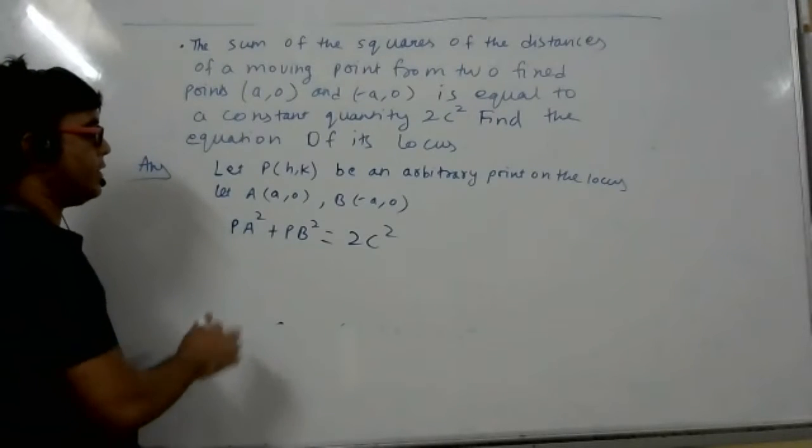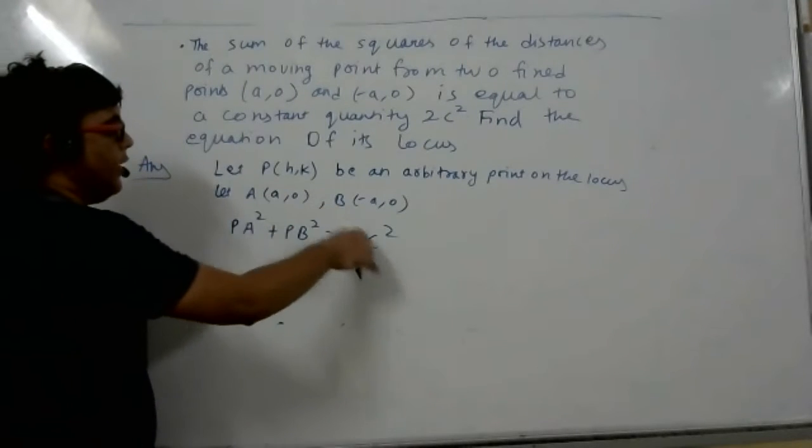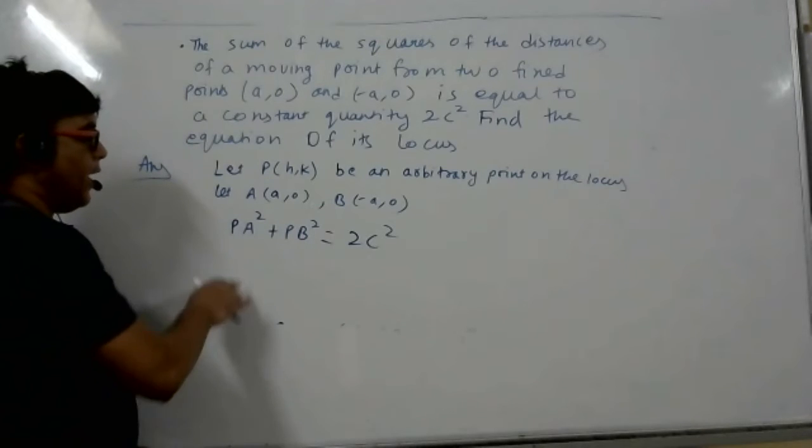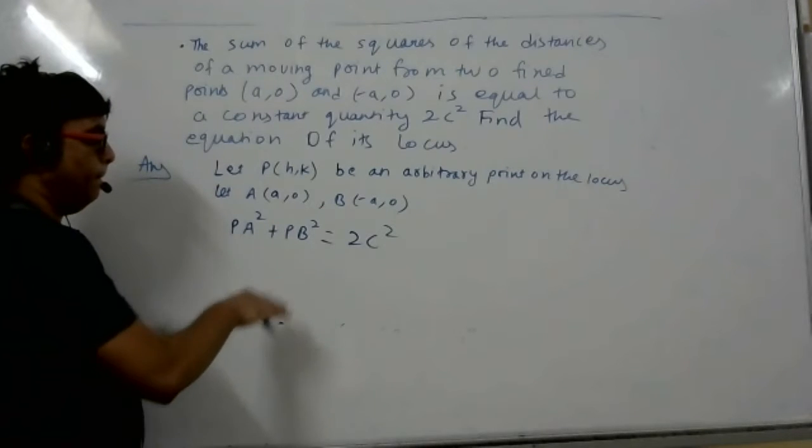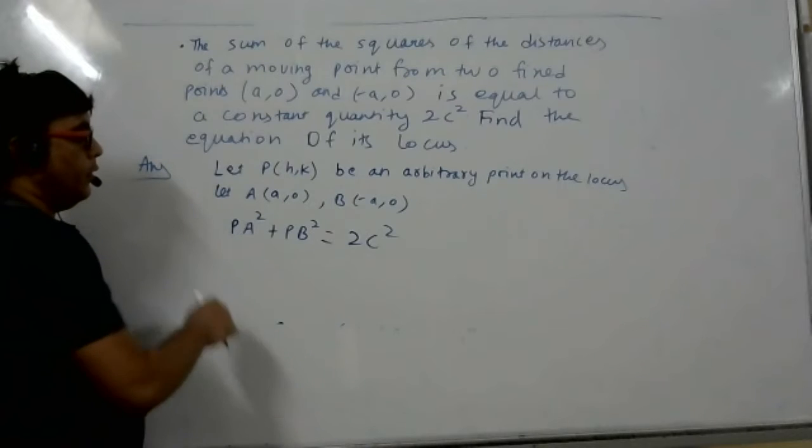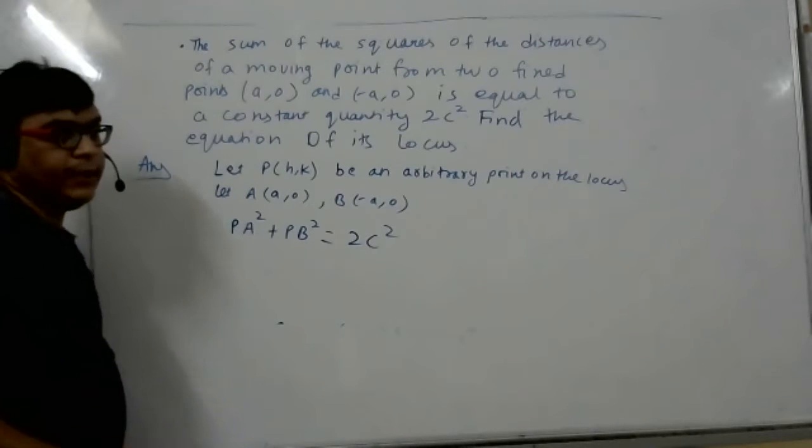Anybody has doubt in this? PA square plus PB square is 2c square. Any doubt, or shall I proceed? Sir, could you explain again? Excuse me, sir. Tell me.